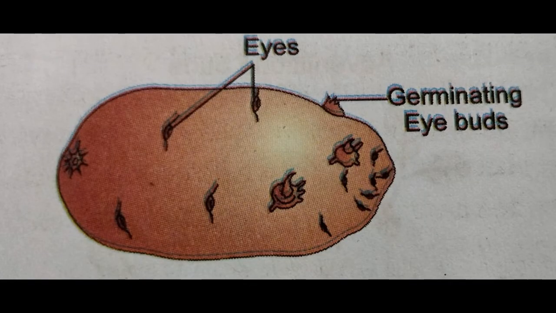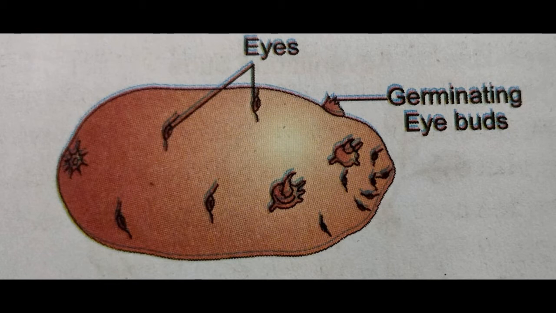Now look at the figure here. It is the stem tuber of potato. The potato is also an underground stem, and it is the vegetative propagule of this plant because it does not bear any flower or seed.